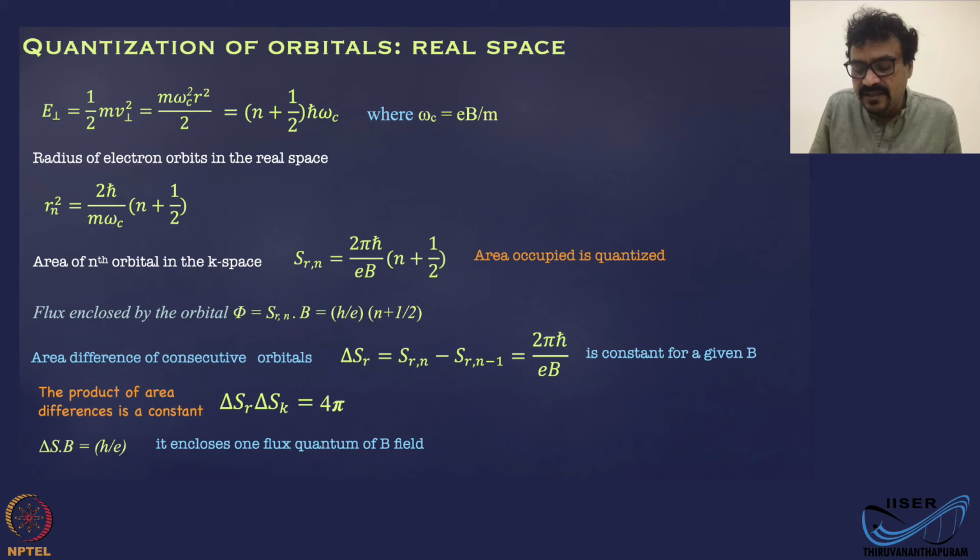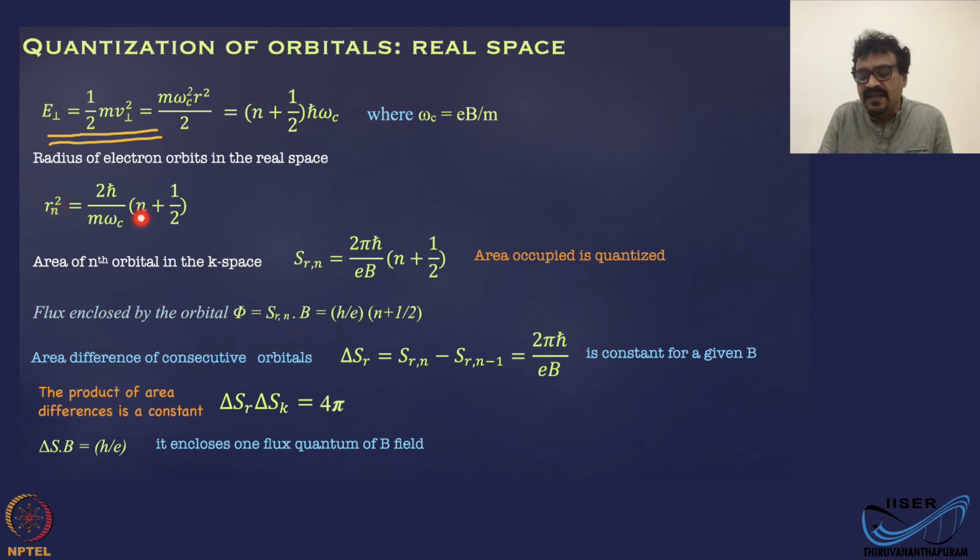So the energy again is given by half m v squared, where v is the corresponding perpendicular motion, v equal to omega times r, and that is again given by this quantized energy (n plus 1/2) h bar omega c, where omega c is the cyclotron frequency. From that we can extract the radius squared in real space, and the area of the orbital in real space.